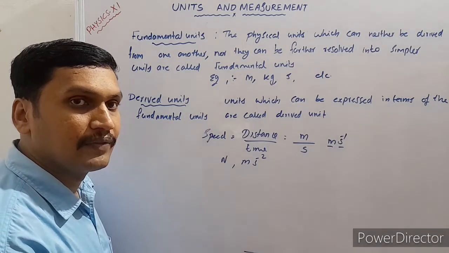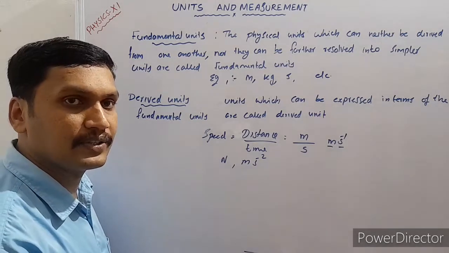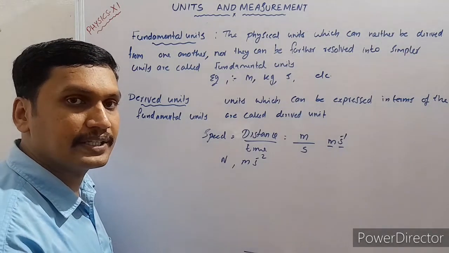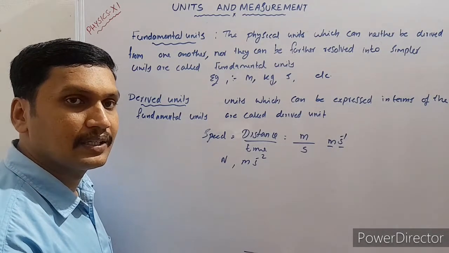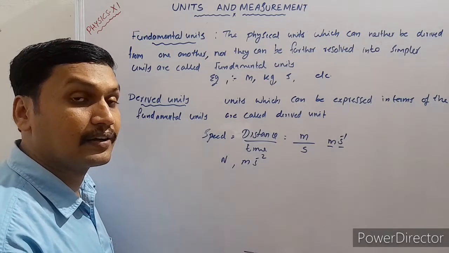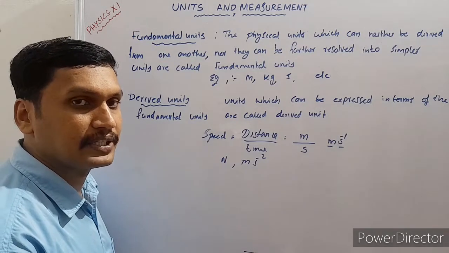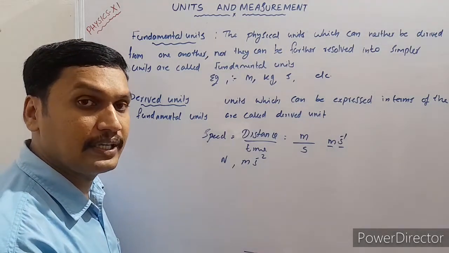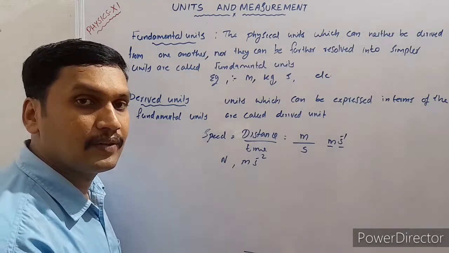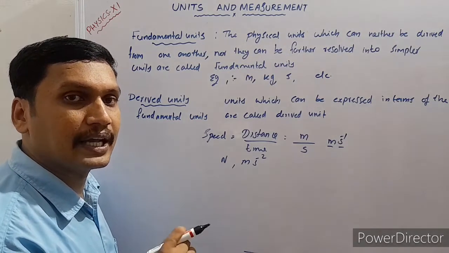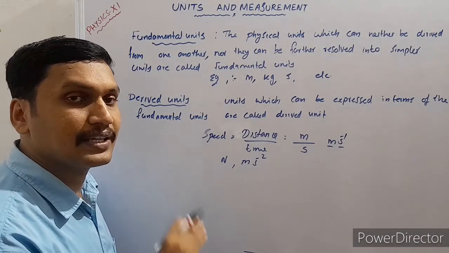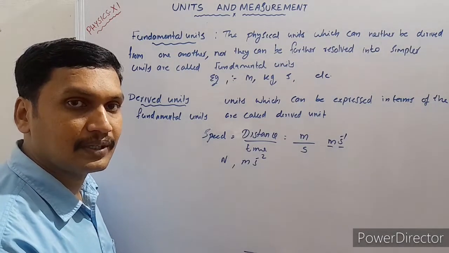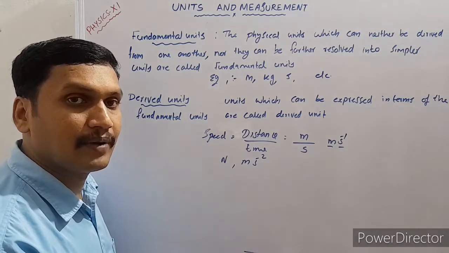So in physics, we have 7 fundamental physical quantities, and all other physical quantities deduced from the fundamental quantities are known as derived physical quantities. So to measure all these quantities, we usually use a set of fundamental and derived physical units. Such a collection of units is known as a system of units.